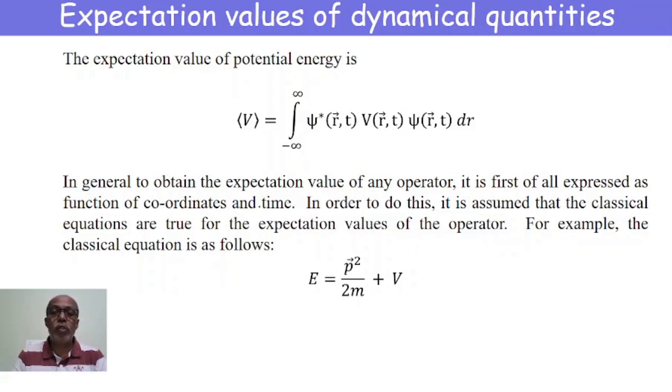In order to do this, we assume the classical equations are true for the expectation values of the operator.